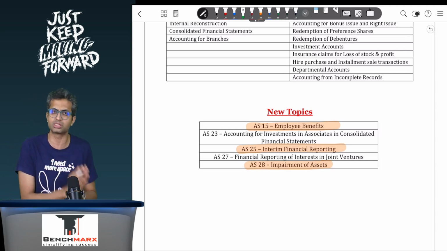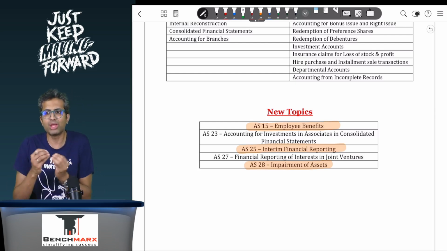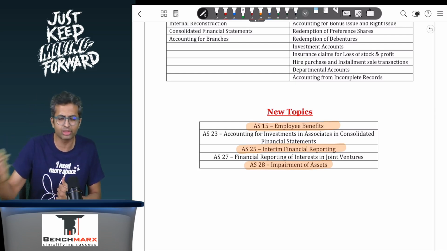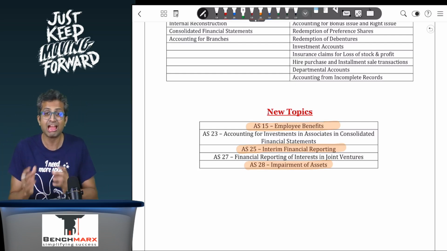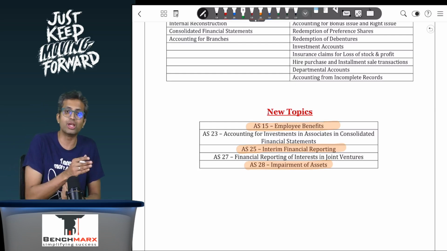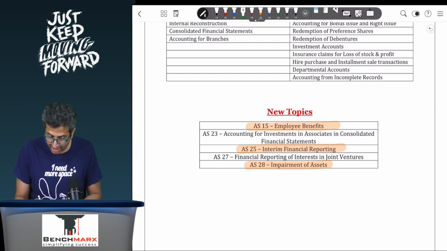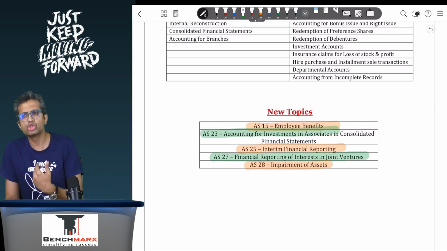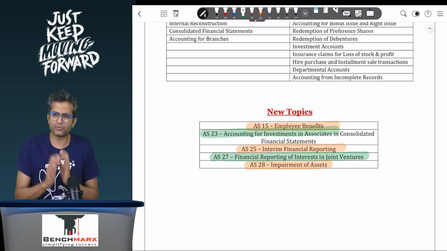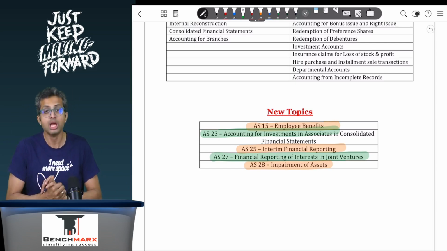Like you have subsidiary consolidation, which was applicable even earlier and still continues to be applicable. But additionally, you'll have 2 separate entities called joint ventures or associates, that is companies where you have 20% or more up to 50% stake. How do you account for joint ventures or associates in your consolidated financial statements? For that, there's a standard of AS 23 and a standard of AS 27. Both of these are linked and to be studied in addition to your consolidation. First we understand subsidiary consolidation well, and then we go further to understand the associate and joint venture consolidation.